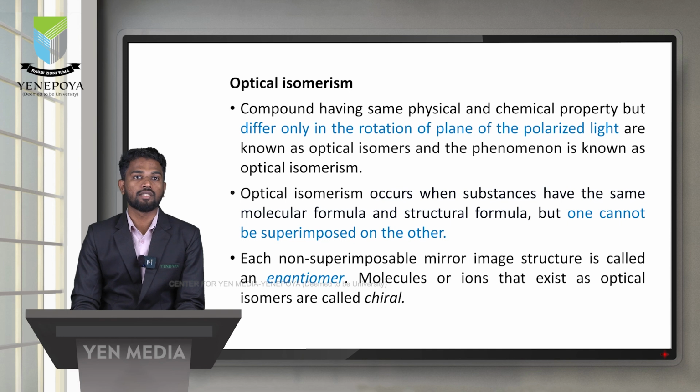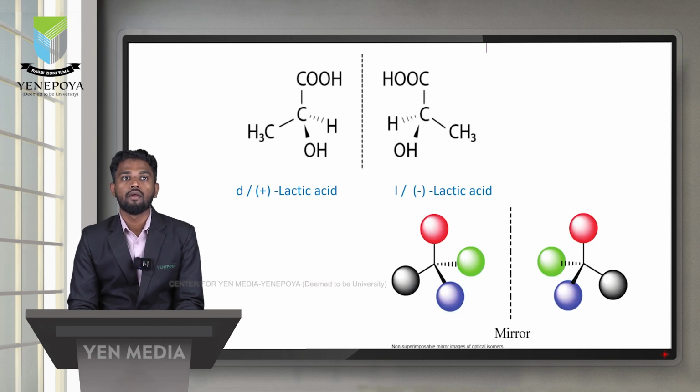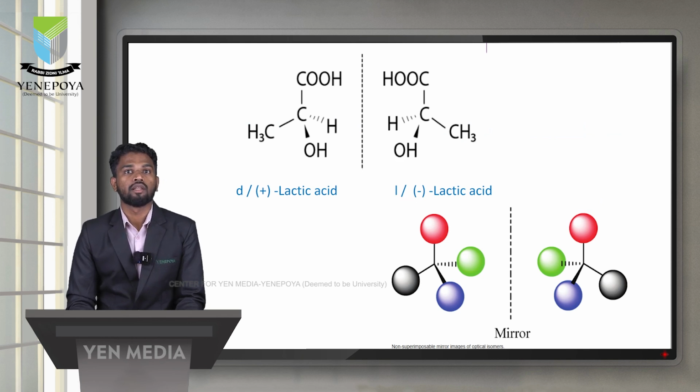A molecule that exists as an optical isomer is called chiral, a chiral compound or chiral molecule. We'll see the example, lactic acid. Both enantiomers exist, dextro and levo. Small letter d and l represent the enantiomers. One is dextrorotatory and the other is levorotatory.